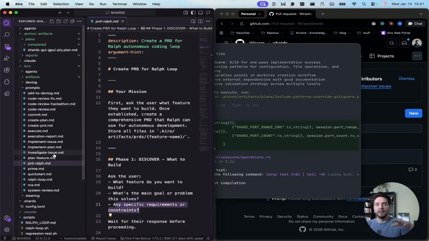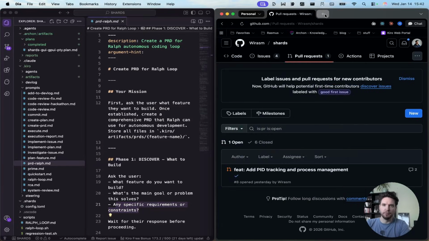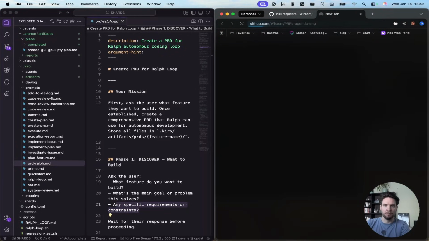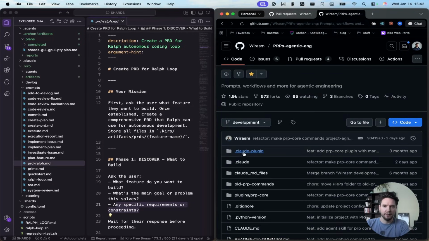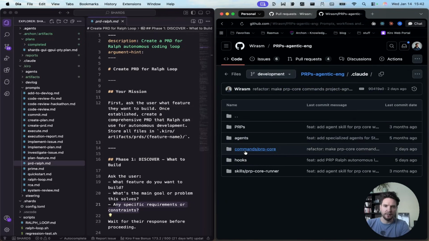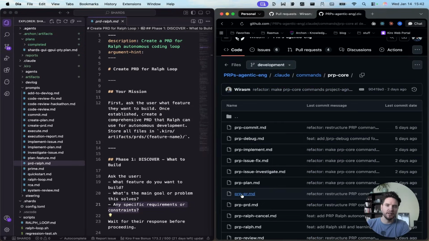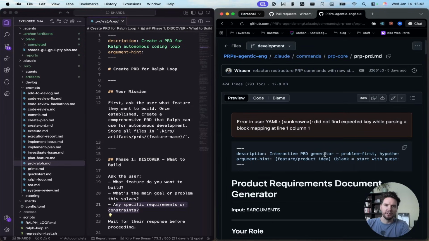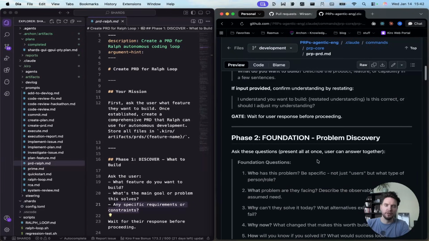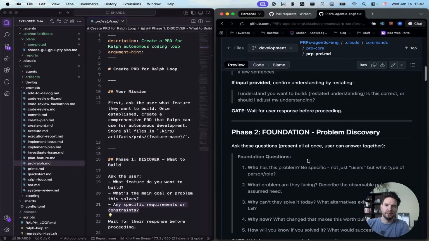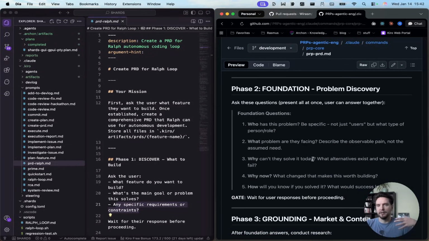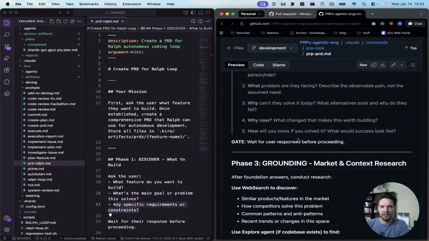If you also want a more in-depth view of my planning workflows, you can check out my PRPs directory. In here, there are a lot of commands that I use quite day to day. And here you have prp-prd, which is a very thorough planning command that is very interactive. It's extremely thorough in asking you questions. And I think that this beats any kind of built-in plan command of any of the big tools, plan mode in Cursor, in Kiro, in Claude Code.